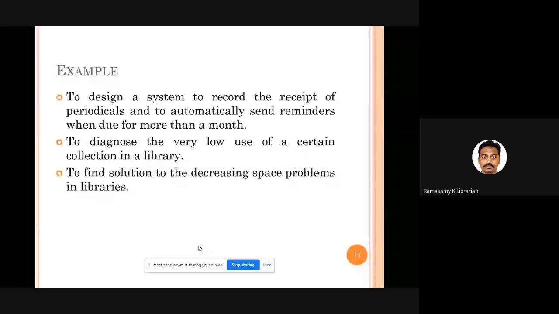So that is a kind of applied research. See, in your library, you feel that technical reports are very, very less used by the students of a B school. So you can do a research on that, applied research. And there is always the problem of decreasing space in the library. So how to solve this problem? The problem of space. So these are all examples of applied research.